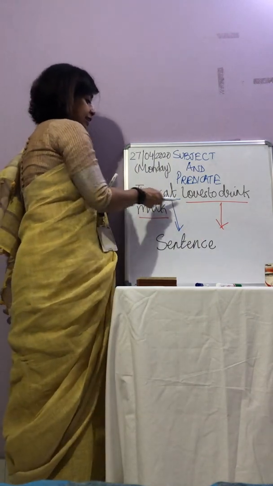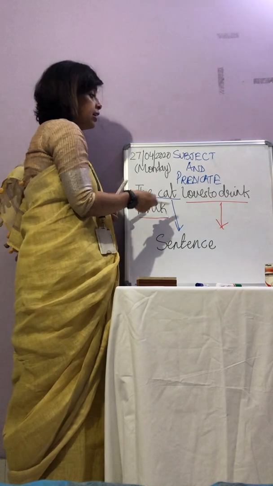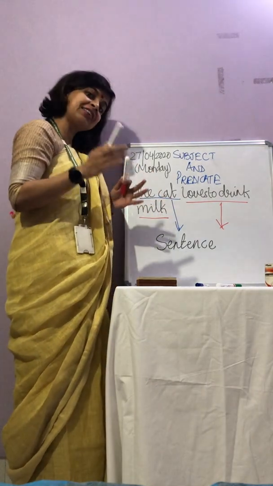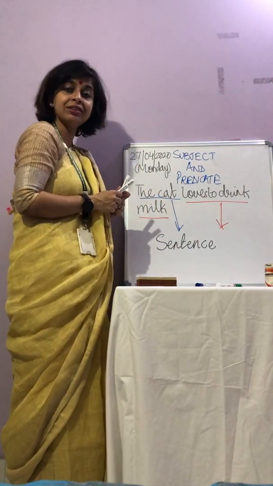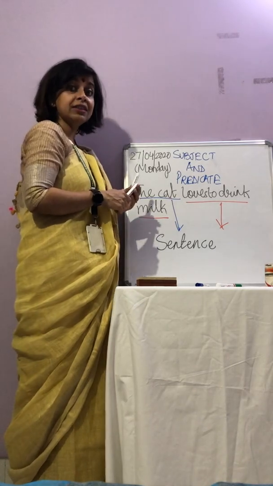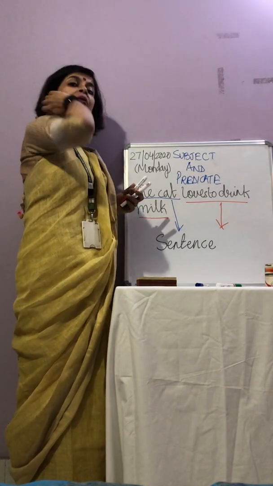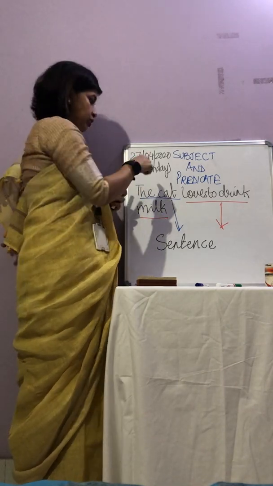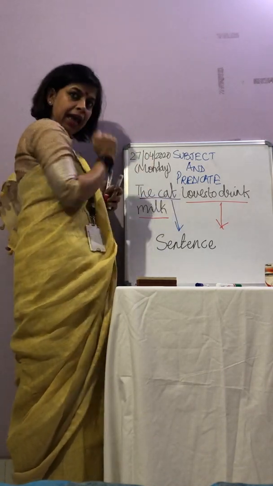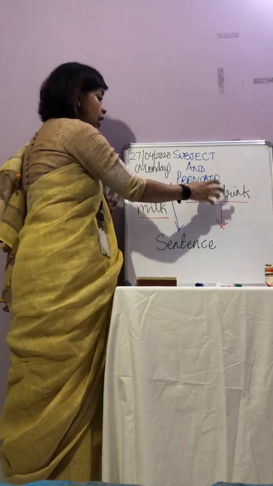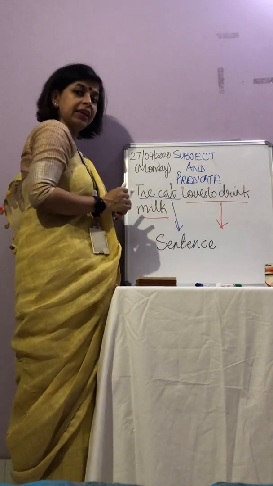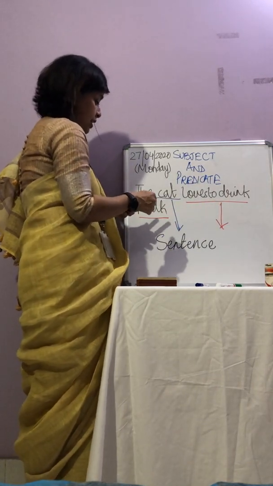Now the cat, you know what is the cat here? This is called the subject, as I had already mentioned in the previous topic, types of sentences. In a declarative sentence, it is the subject about which we are talking. So the subject is the cat and loves to drink milk is the predicate.